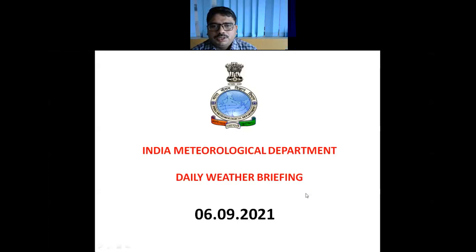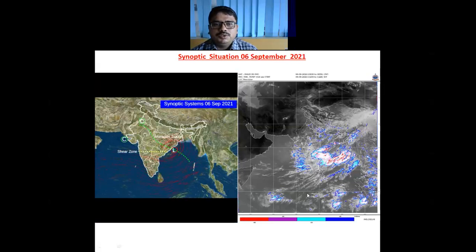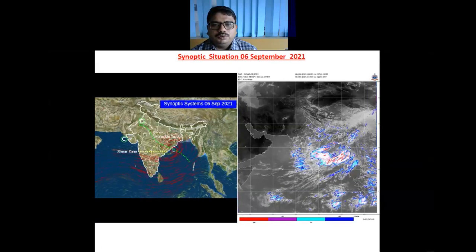So we will discuss what is observed in terms of rainfall over different parts of the country and what was the monsoon activity during past 24 hours. And also we will discuss synoptic systems and its forecast during next 4-5 days and associated weather over different parts of the country based on these synoptic systems during next 4-5 days. So let us begin with this slide, which is showing synoptic systems of 6 September 2021.